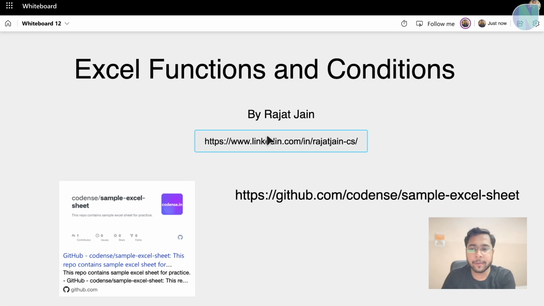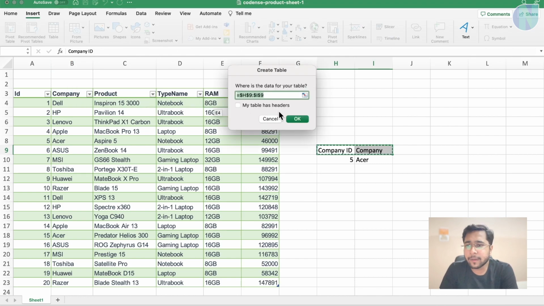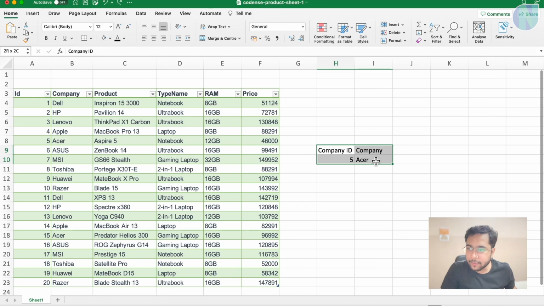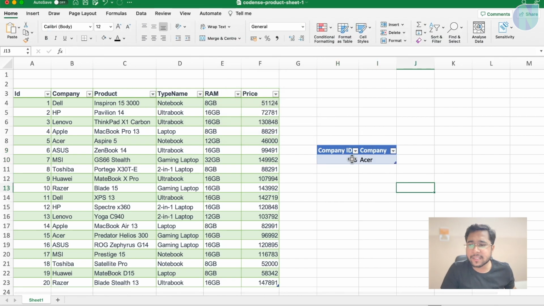Yes, coming back to the sheet. Now you can see if my ID is 5, I can give some colors to this as well. Like I can say insert table, and I can make this a table as well. One second. Okay, I need to select this. I can say insert table. Okay, now we can see it is coming in good colors.